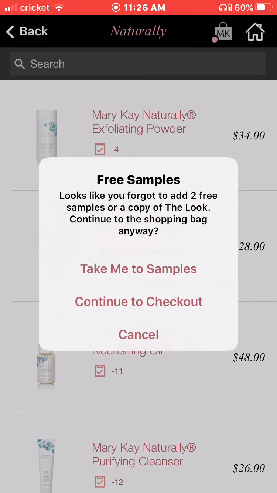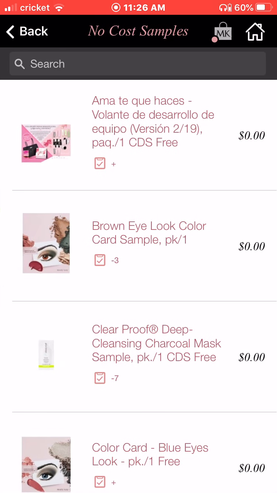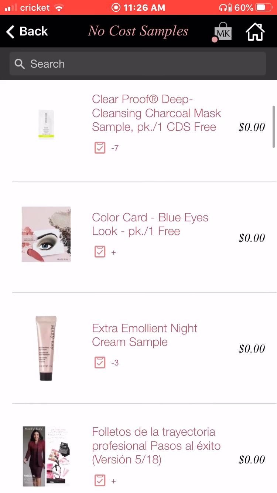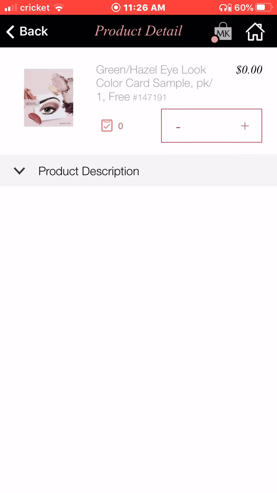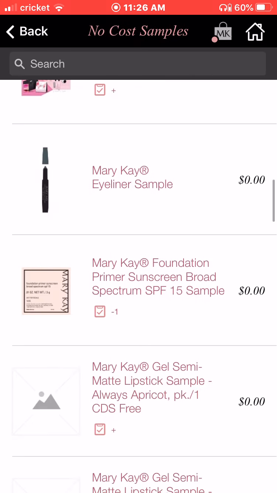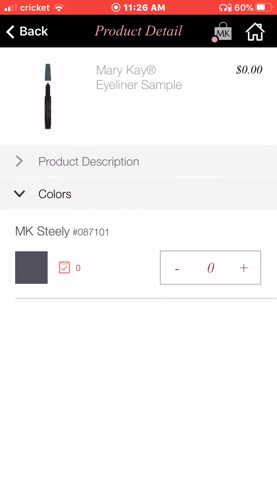Free samples, guys. Free samples. So take me to samples. And I'm going to tell you right now, the whole COVID thing, a lot of them are running low. So I would suggest doing color cards because those are definitely there. I get to pick two. Maybe I'll do an eyeliner too. Cool.